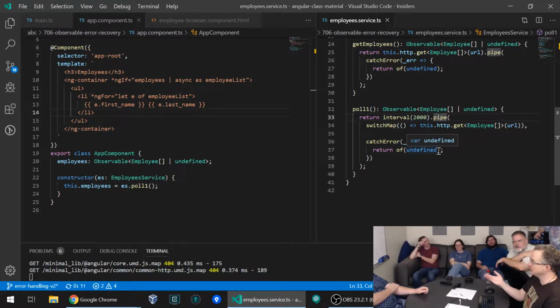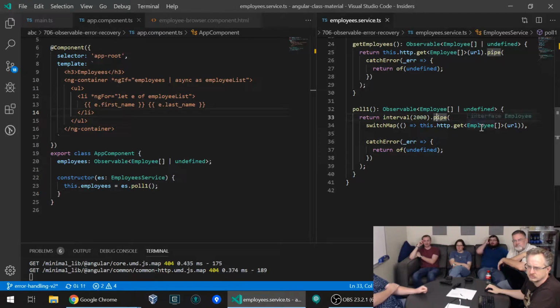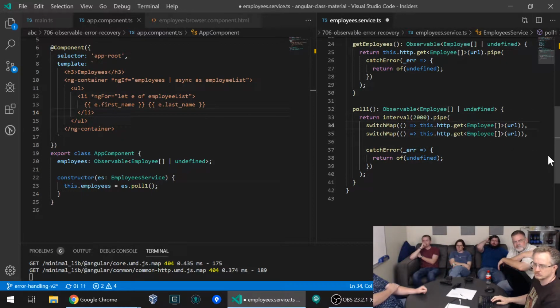Okay, what were you trying to say? Yeah, the keystrokes. So I think if we dupe the switch map and put one up above it that calls get employees.